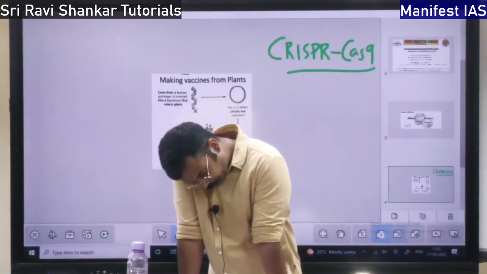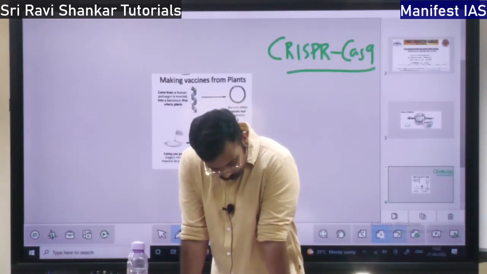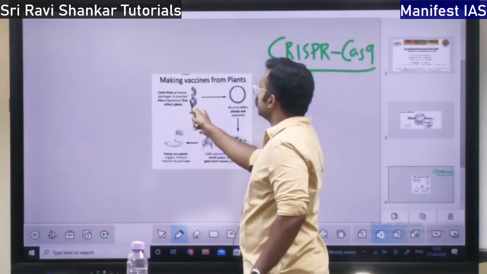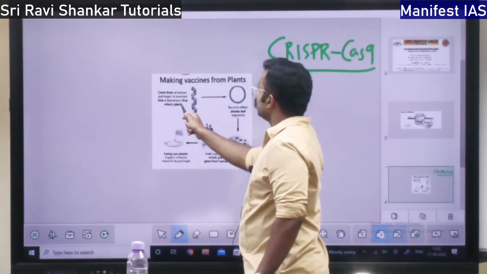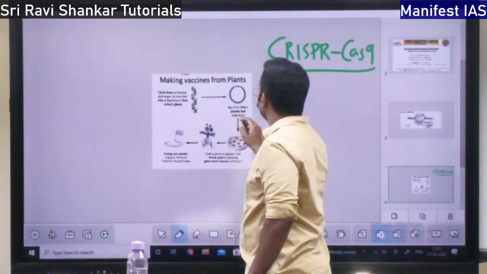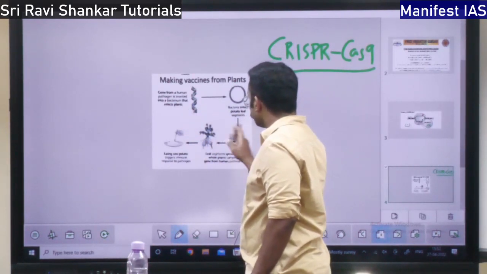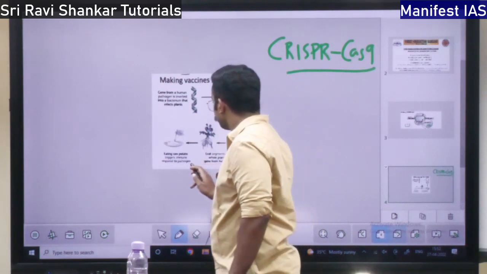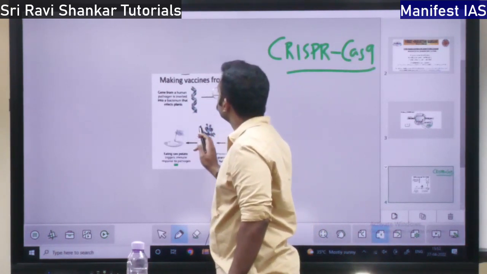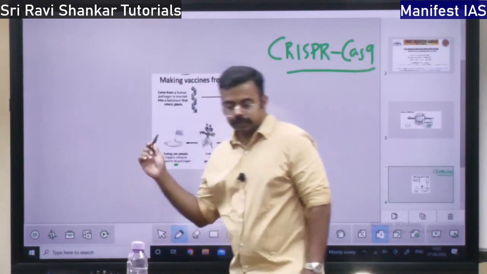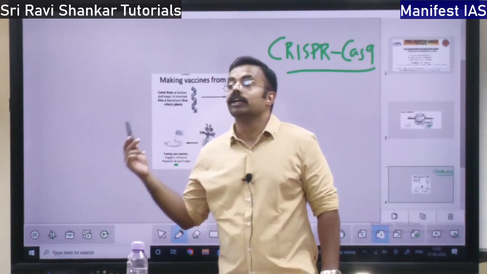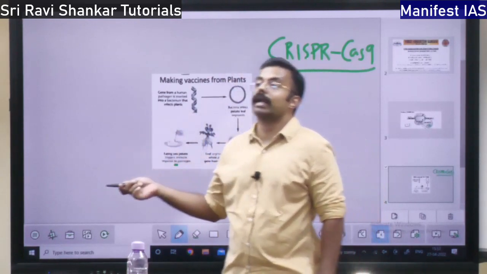See, gene from a human pathogen is inserted that infects the plants. So they have made it complex here. Actually one is that a plant gene will be inserted into humans. The other thing is a human gene is inserted into the plants.